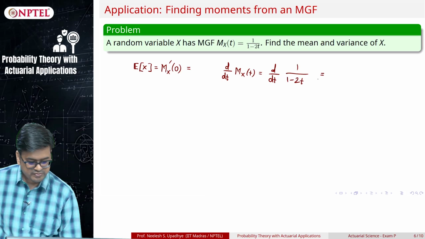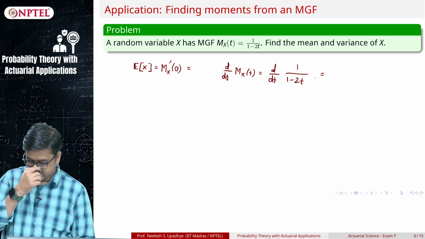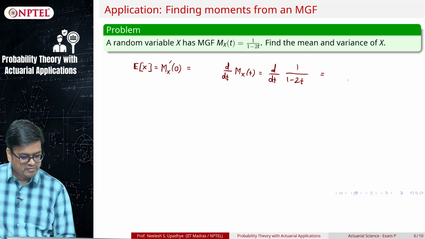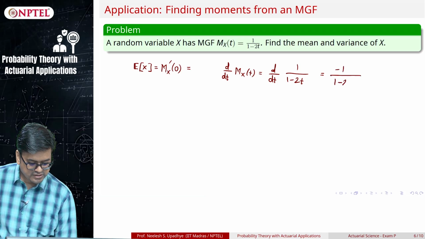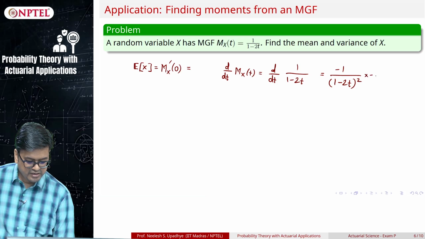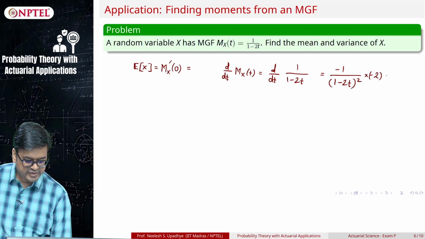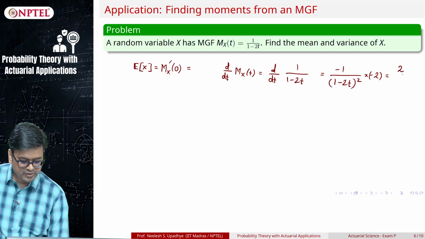So, what will it be? It will be 1 minus 2t raised to minus 1, minus 1 minus 1. So, minus 1 upon 1 minus 2t the whole squared multiplied by minus 2, right. So, it will become 2 upon 1 minus 2t squared.